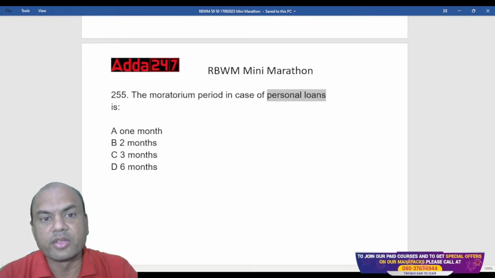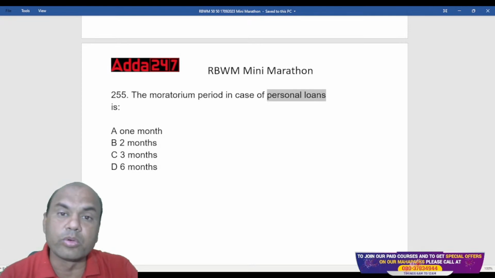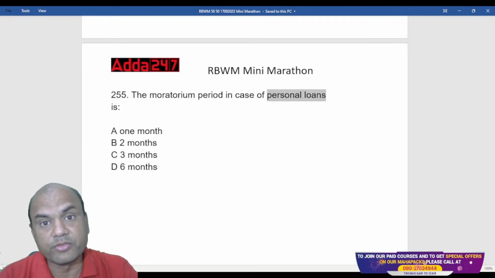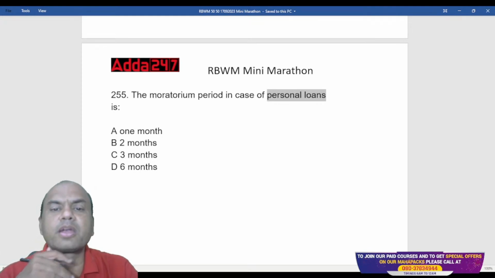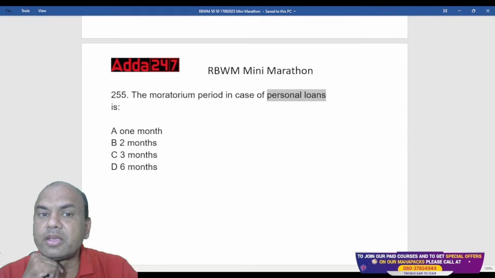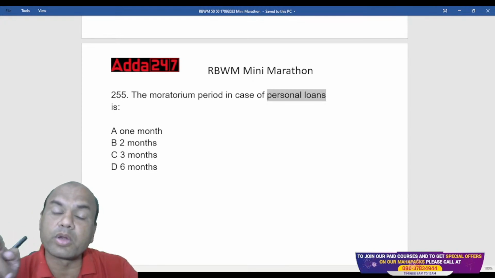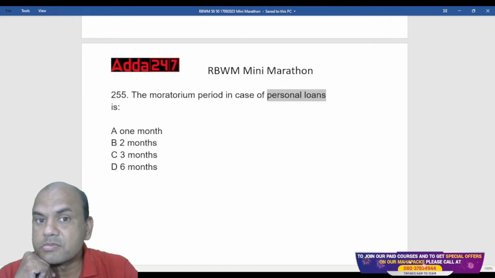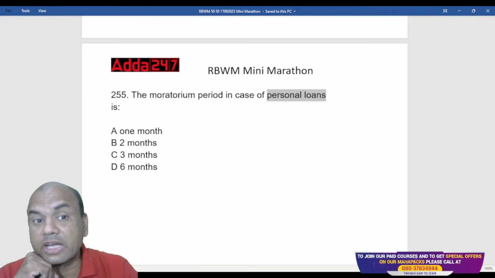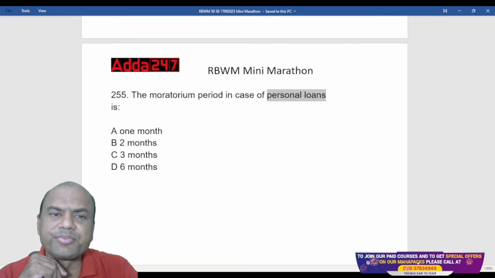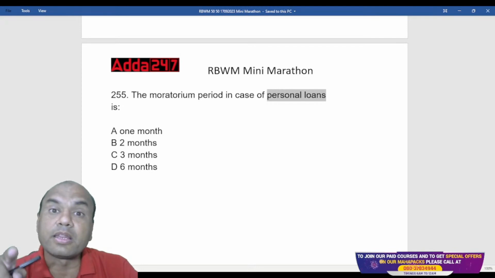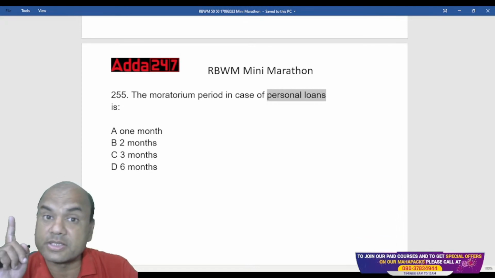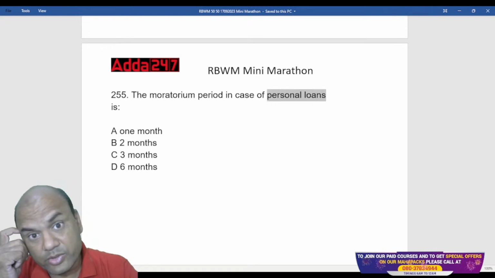Now, there you might have seen that we give a moratorium period to home loans. We give a moratorium period to other loans too. In which other loan do you give the moratorium period other than home loan? Very tricky one, not difficult, tricky one. We give a moratorium period in education loans. Remember, education loan it is given.